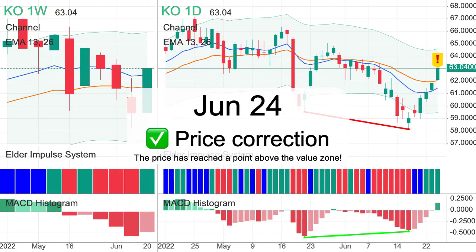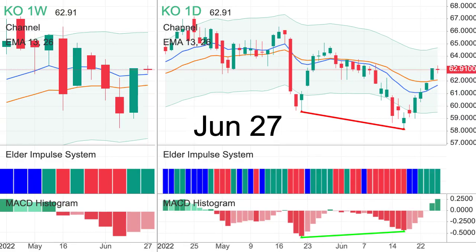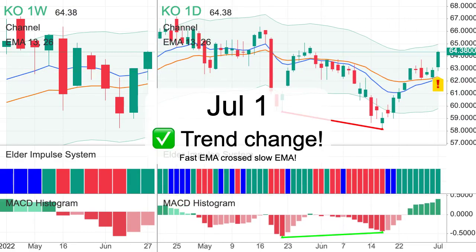The price has reached a point above the value zone. Fast EMA crossed slow EMA.